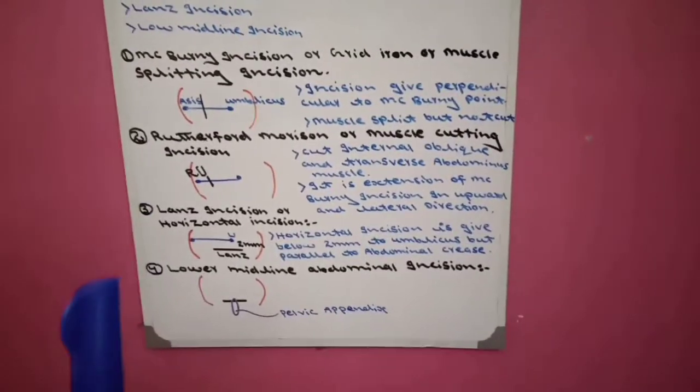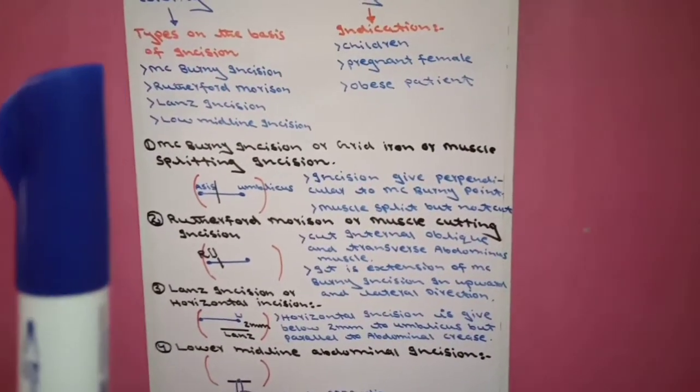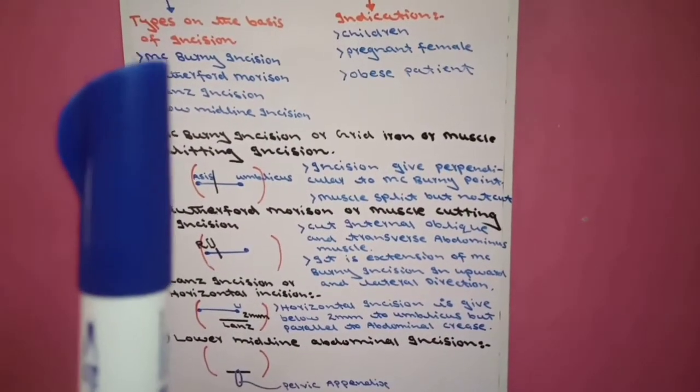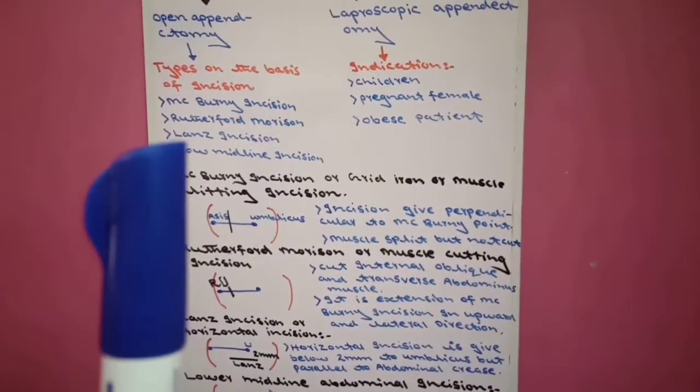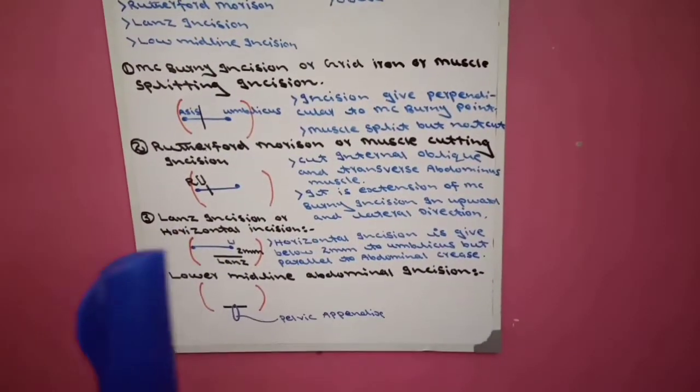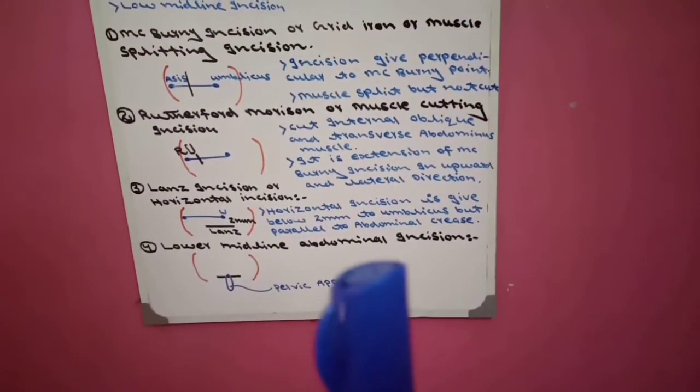Now these are the 4 types of open appendectomy on the basis of incision: McBurney incision, Rutherford Morrison, Lanz incision, and lower midline abdominal incision.